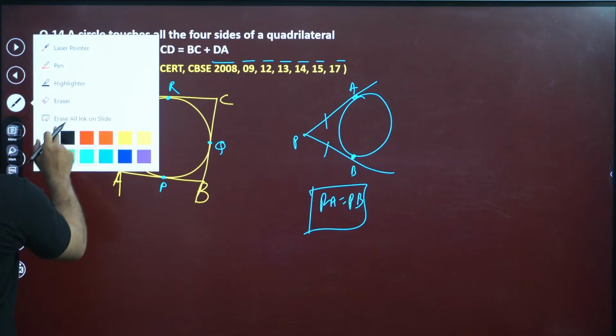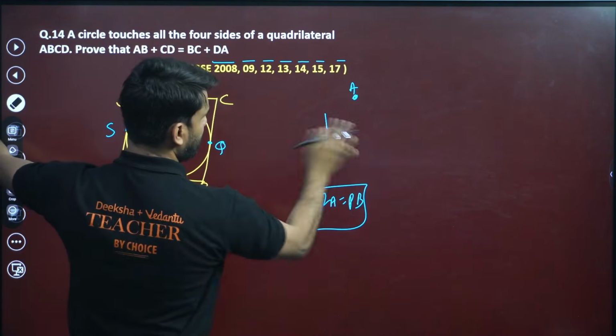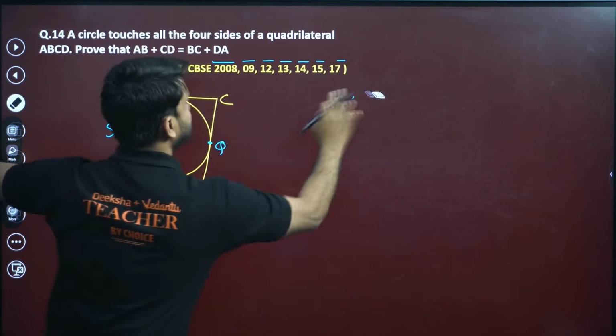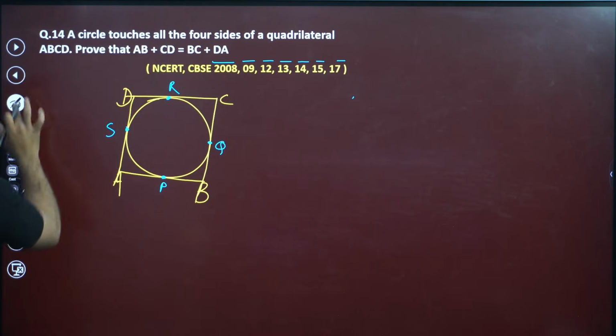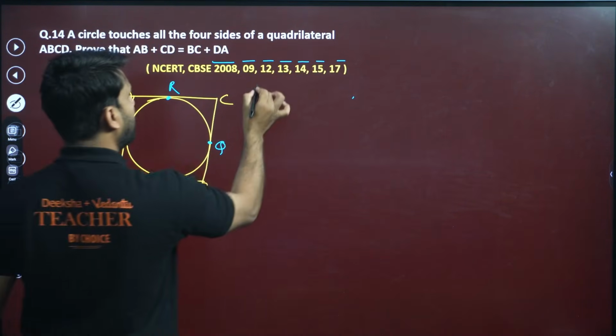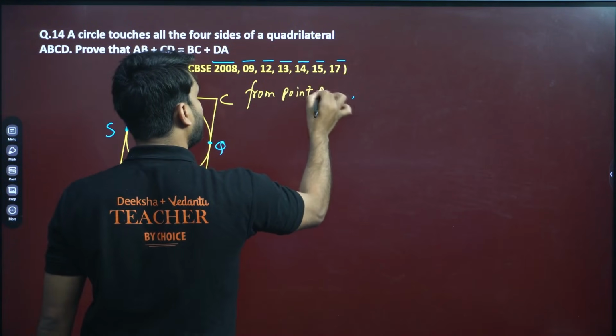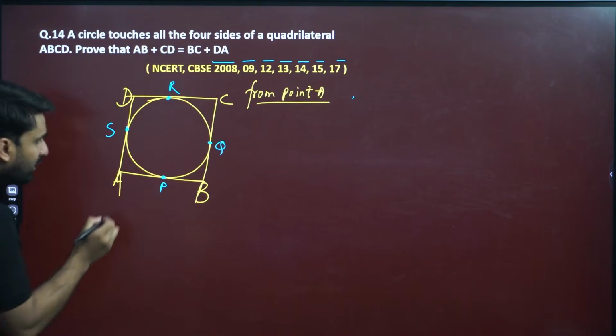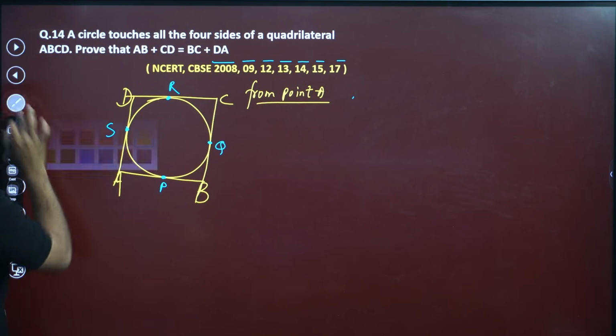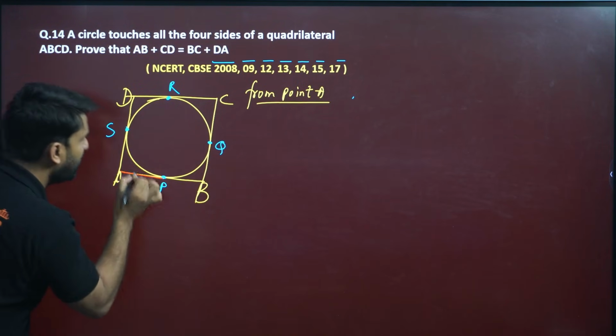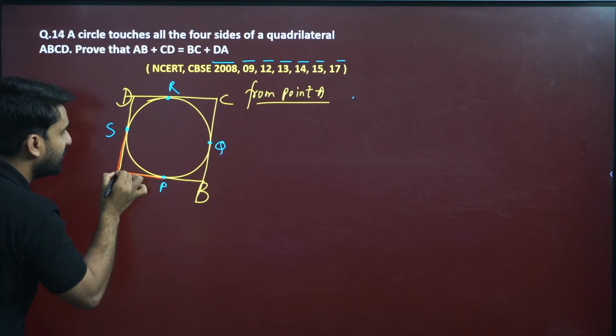So what we need to do here? Listen. From point A, how many tangents are there? Look, from point A, this is the tangent: AP and AS. Can you see?